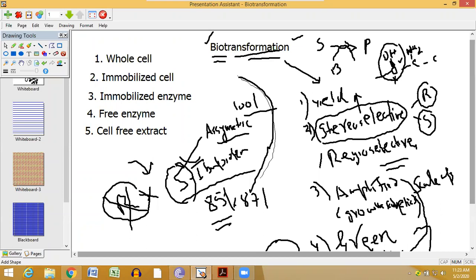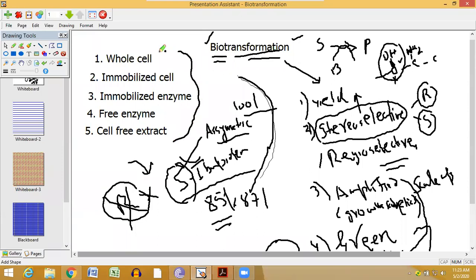Examples are just what people are actually doing in the biotransformation field, or what the industries are doing in the biotransformation field. But before going to examples, first you need to clarify the concept, then you go to the examples. There are lots and lots, like 40 or 50 examples. Okay. So wholesale, fine. Then, now how is biotransformation done?